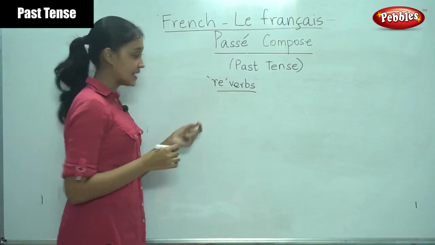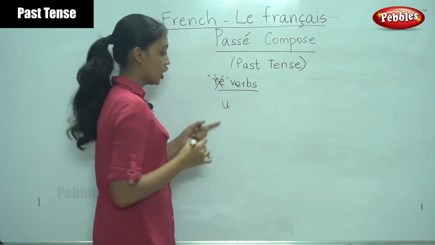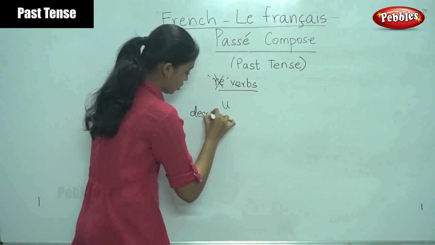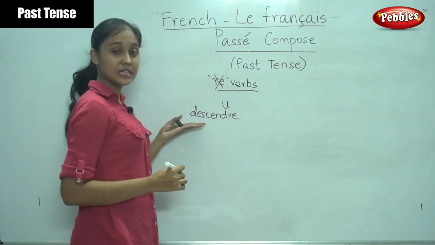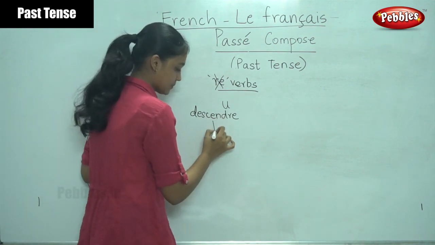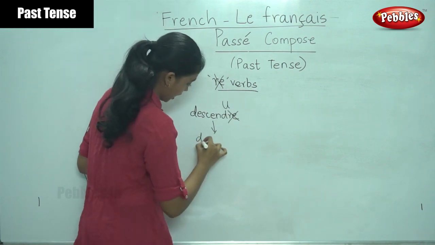So in this case, we will remove the RE and replace it with U. So do you remember the verb descendre? Descendre, it means to climb down. So the past participle for descendre, we would remove RE and replace it with U.